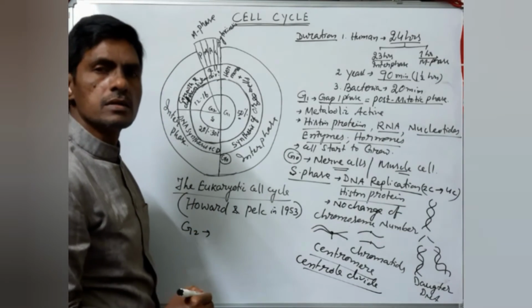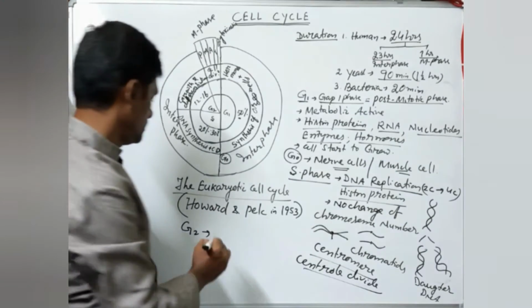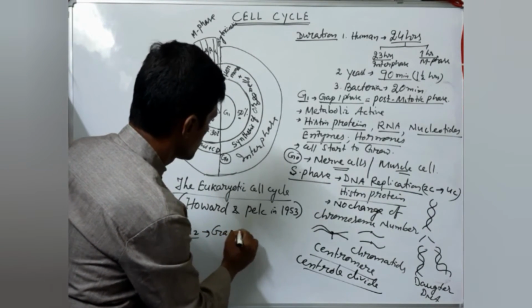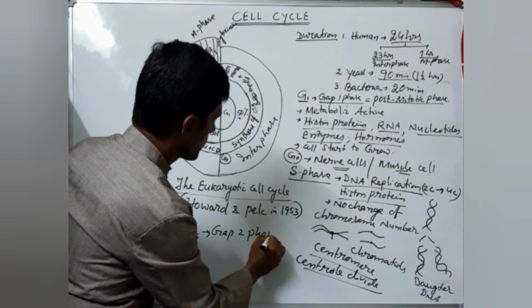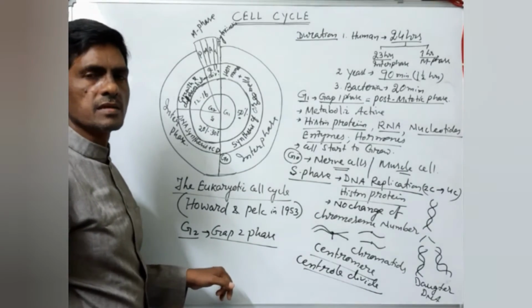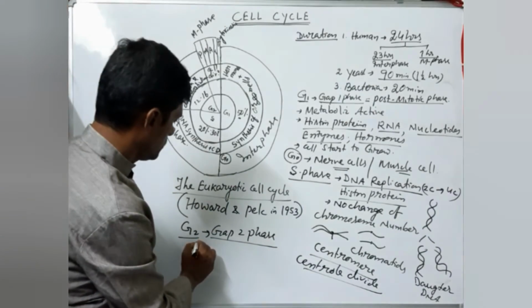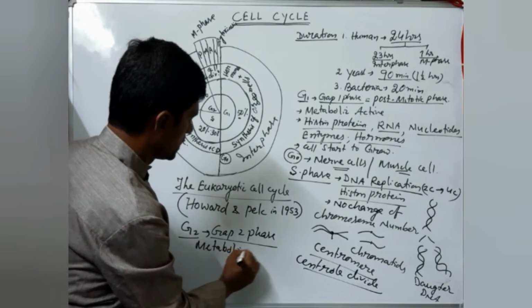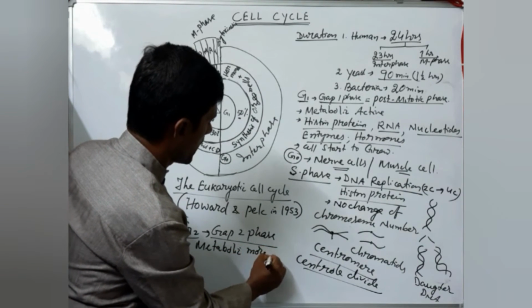G2 means it is called growth 2 phase or gap 2. So G2 is a gap 2 phase. During this phase, same thing is there. The cells are metabolically more active.